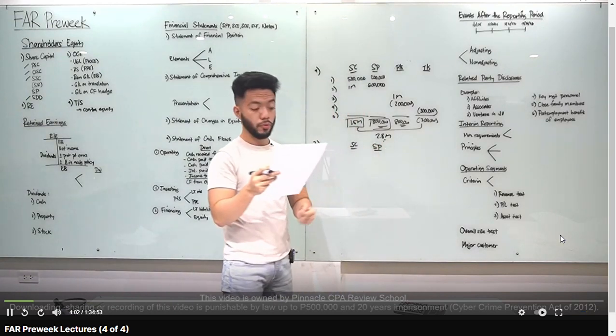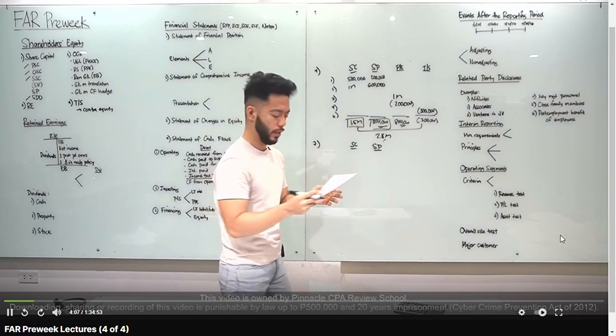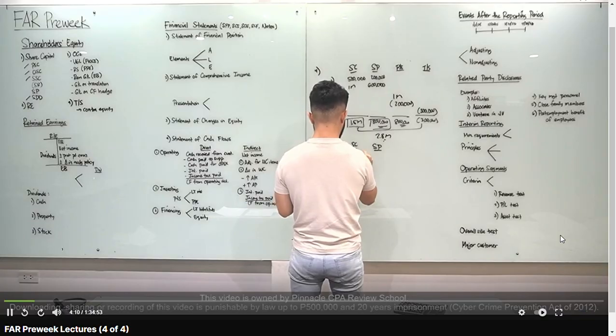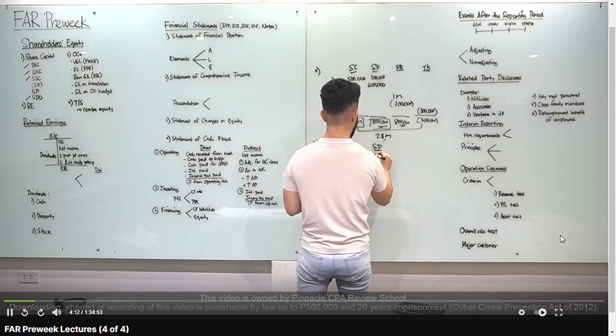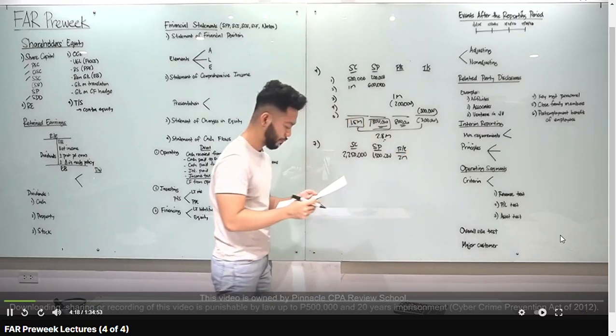Share capital, an entity reported the following shareholders equity at the beginning of the year. Share capital, 2,250,000. Take note, 10 pesos yung par value natin. Yun yung mga unadjusted balances, 2,250,000. Share premium, 1.5 million. And then, may RE tayo dyan na 2 million. Yun yung mga beginning balances.